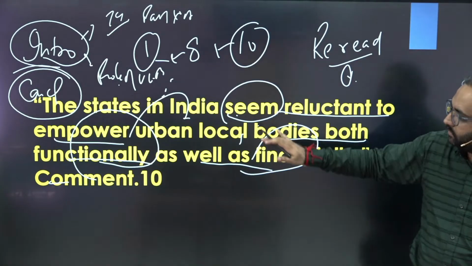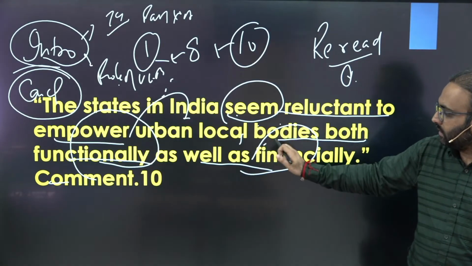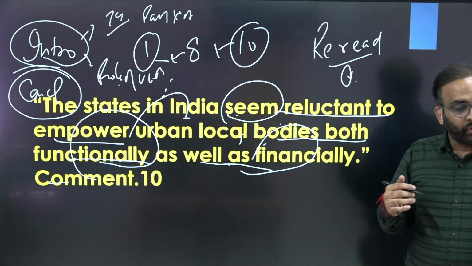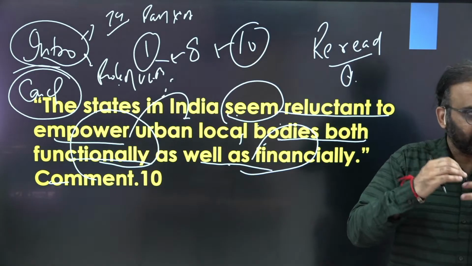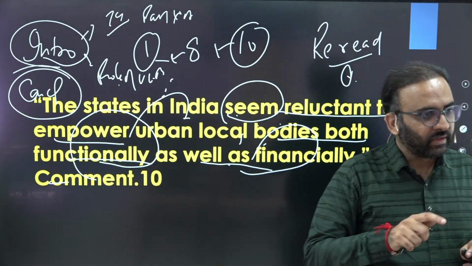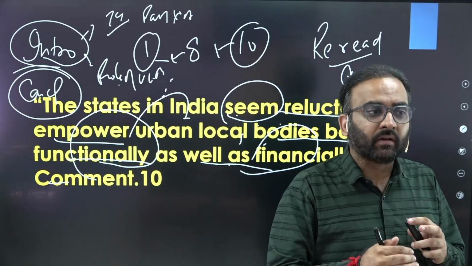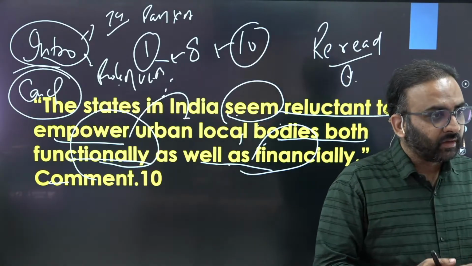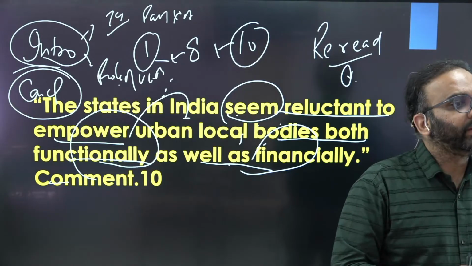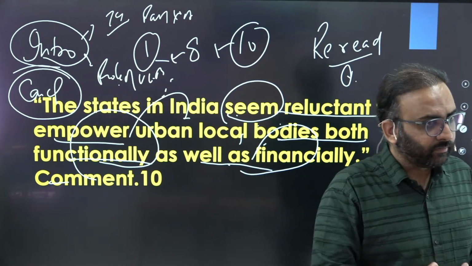It's straightforwardly dealing with urban local bodies lacking functions and finances. So if you give emphasis to the role of urban local bodies by drawing a flow chart in your answer, the examiner will think that you are writing something which is not asked in the question, and for that, marks will be deducted.